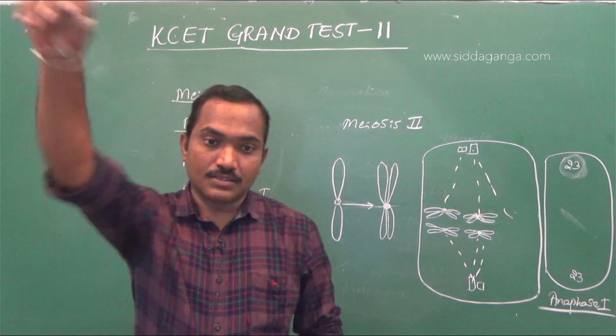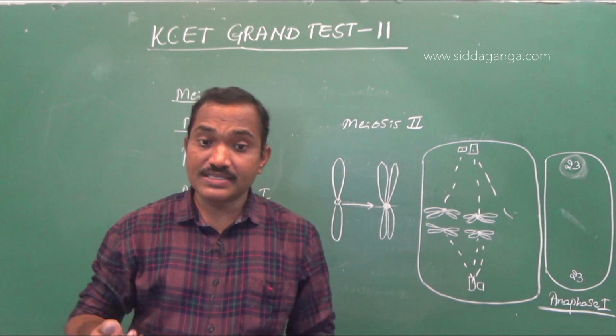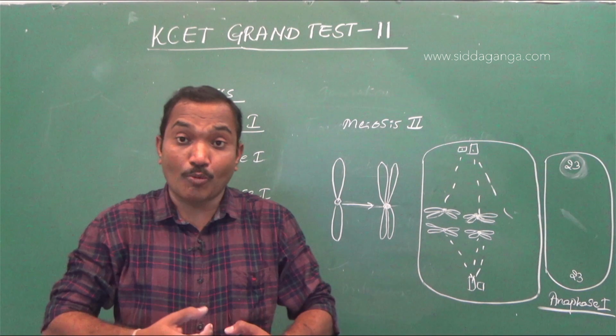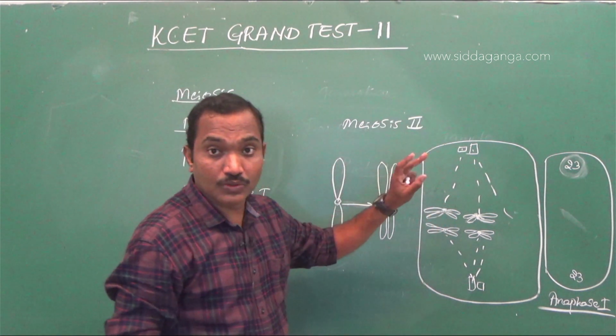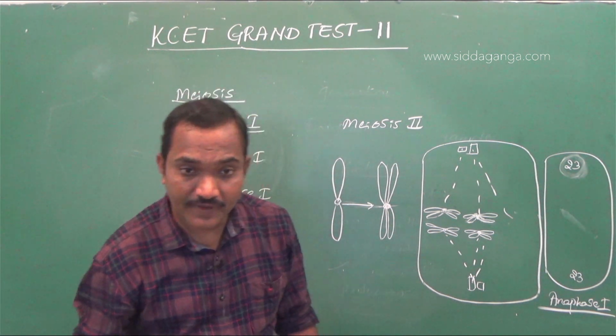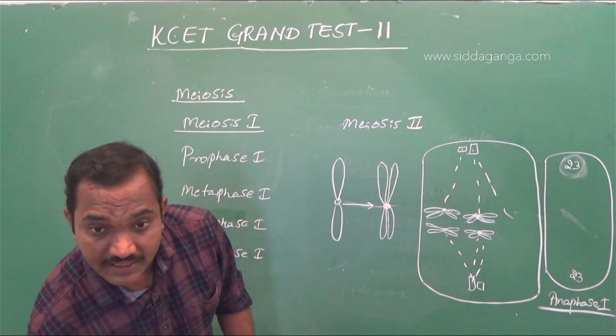The reason is the entire chromosome is moved towards the opposite pole. Whereas in case of anaphase 2, what happens? The chromatids will move towards the opposite pole. Two chromatids separate and move to opposite poles. So anaphase 1 is the answer for this question, wherein there is a segregation of Mendelian factors.